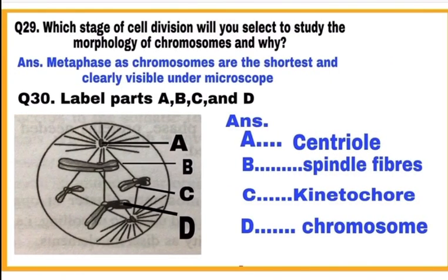Question 29. Which stage of cell division will you select to study the morphology of chromosomes and why? To study the morphology of chromosomes, metaphase stage is the best, as during this stage the chromosomes are shortest and clearly visible under the microscope. Question 30. Label parts A, B, C and D in the given figure. A is centriole, B spindle fibers, C kinetochore and D chromosome.